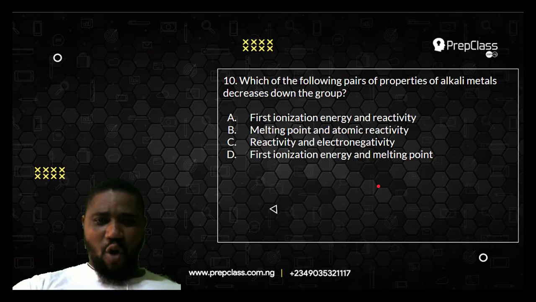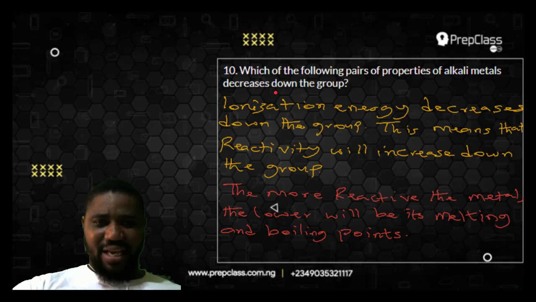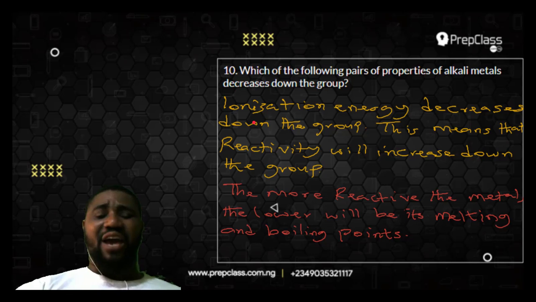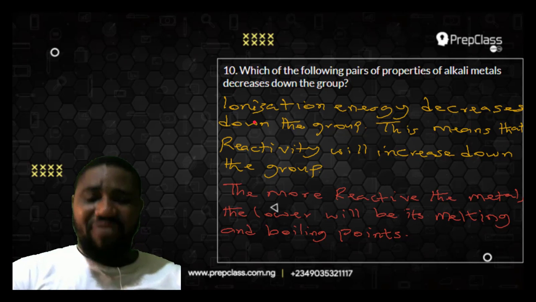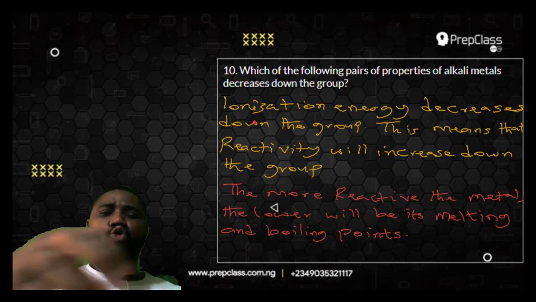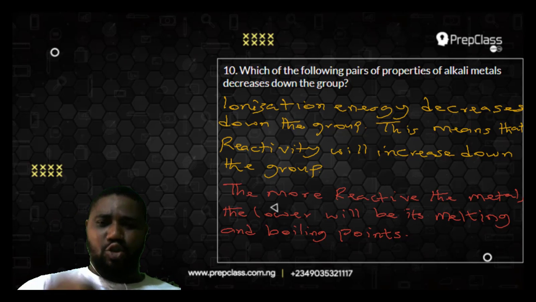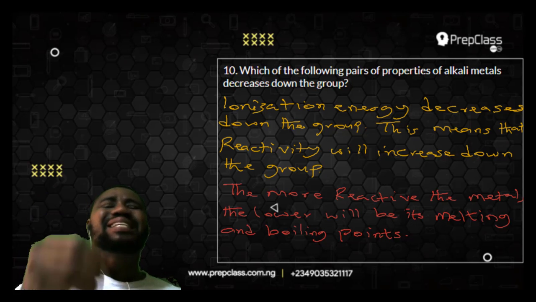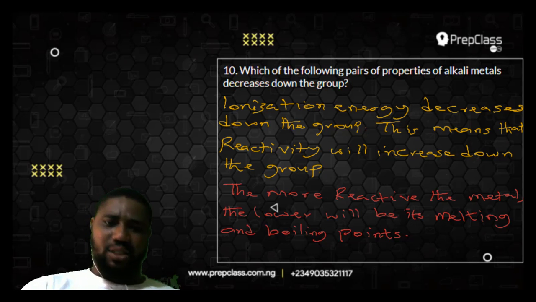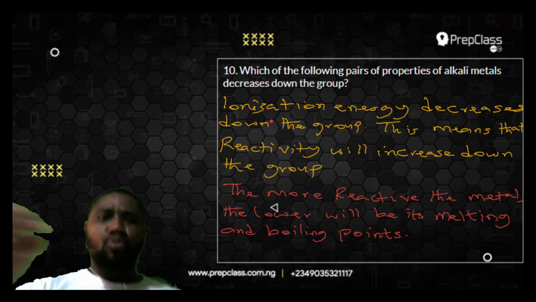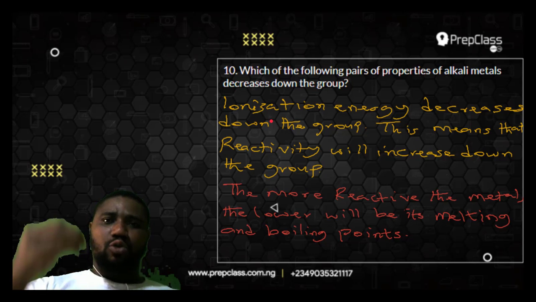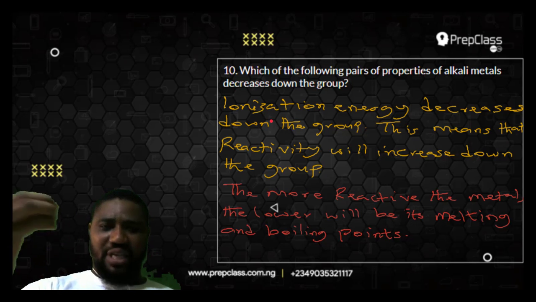So let us look at them one after the other. Look at what I said here. I said that ionization energy decreases down the group. This means that reactivity will increase down the group. First of all, what is ionization energy? Ionization energy can be defined as the energy that is required to remove an electron from an atom to make it an ion with a net positive charge. That's what ionization energy is. Very simple.